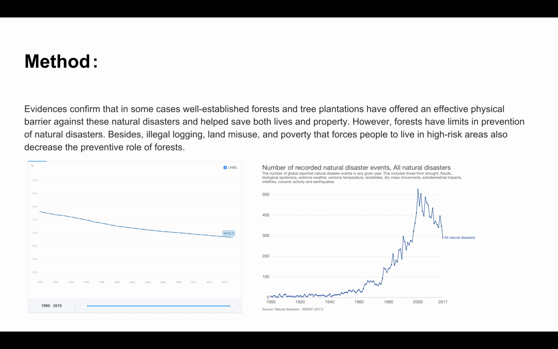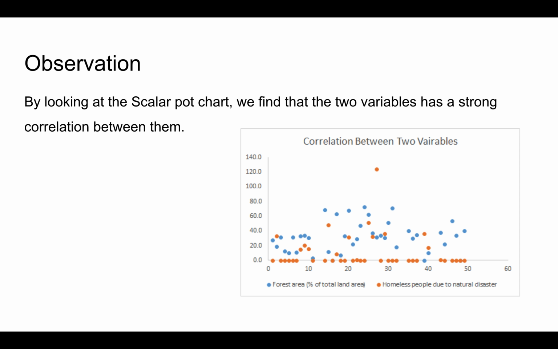We also created a scatter plot chart depending on the data we chose, and as you can see, they have a very strong correlation, because we observed that the higher the forest area percentage is, the fewer homeless people due to natural disaster appear.